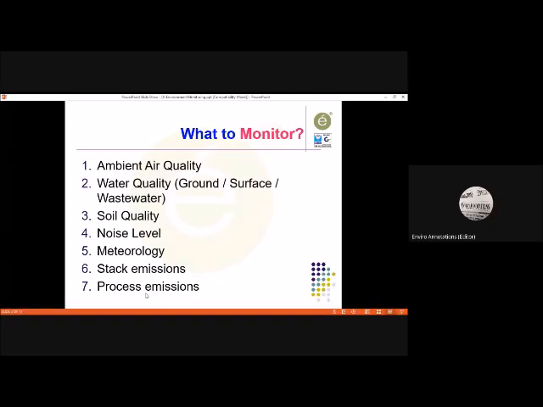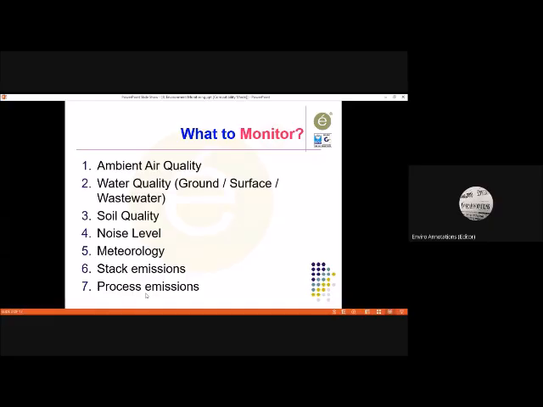And in ambient air quality monitoring, we always need to ensure, because meteorology is also related to whether there was a severe wind, whether there was a storm, whether it was raining that day. If it was a rainy day, we have to cancel the ambient air quality monitoring. If it is a stormy day, we have to cancel the sampling. We cannot take a sample because it will not be representative.